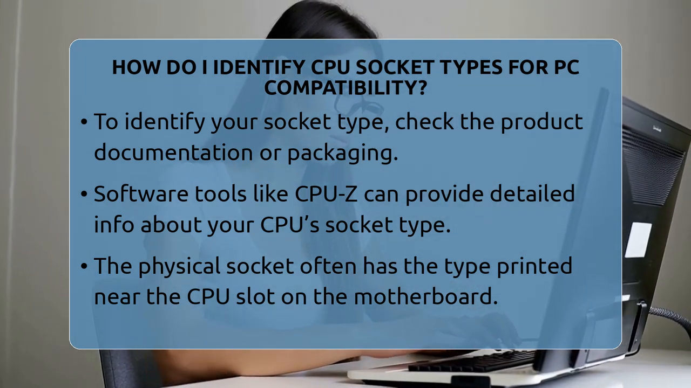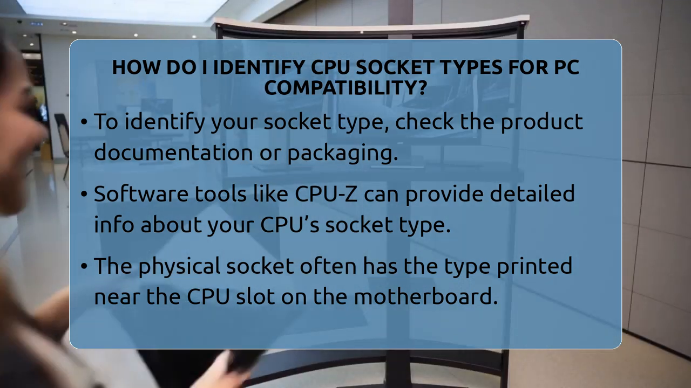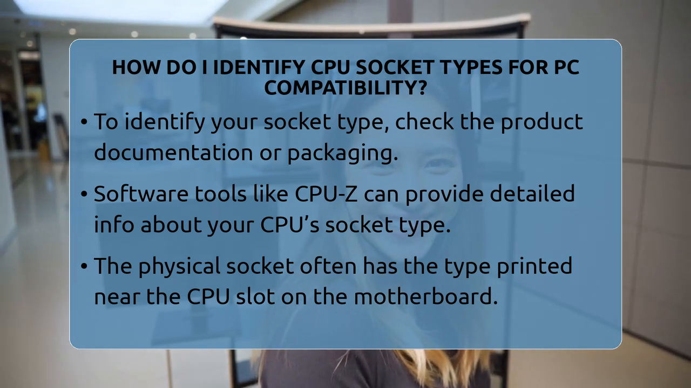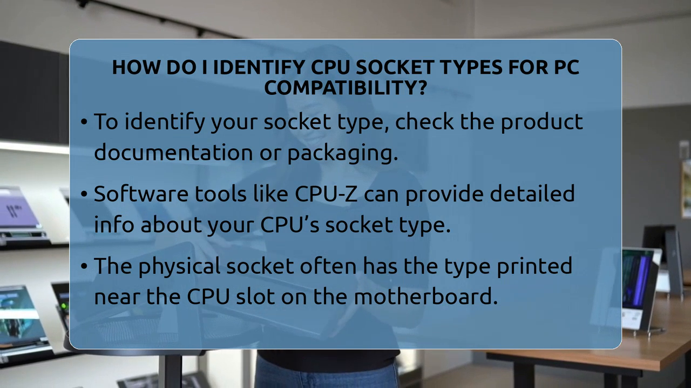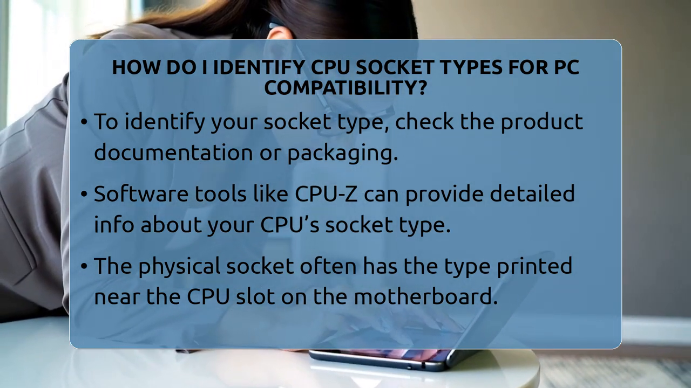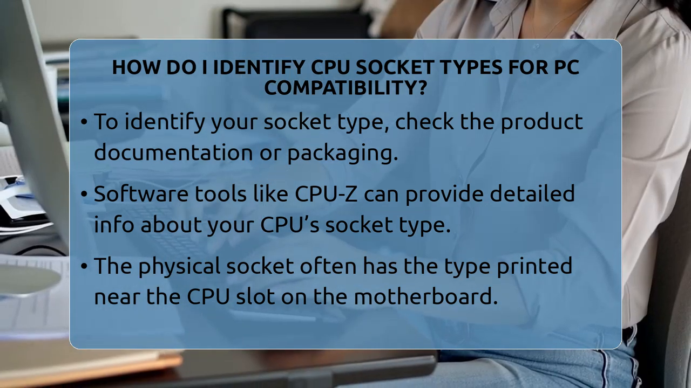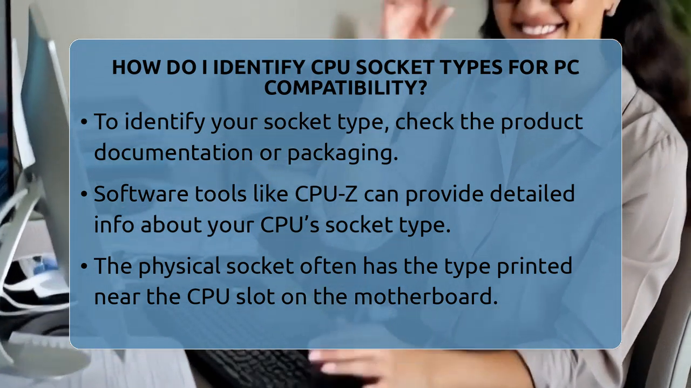You can also use software tools like CPU-Z, a free program that shows detailed information about your processor, including the socket type. If you prefer to look physically, the socket type is often printed near the CPU slot on the motherboard. Alternatively, searching online with your CPU or motherboard model number on the manufacturer's website will give you detailed specifications.